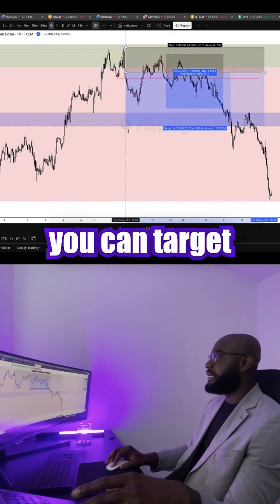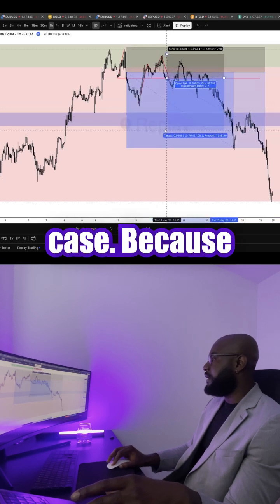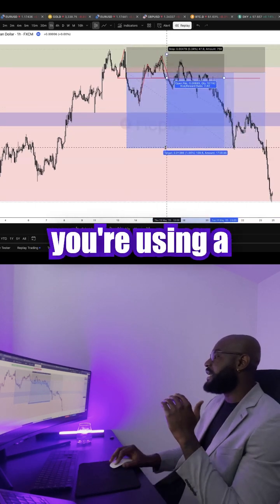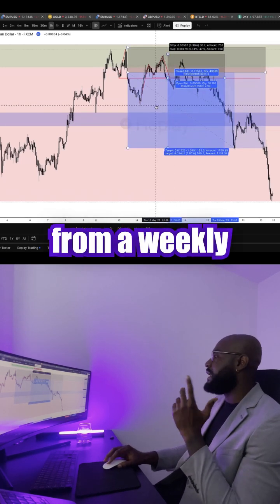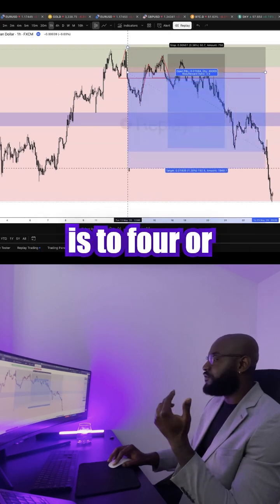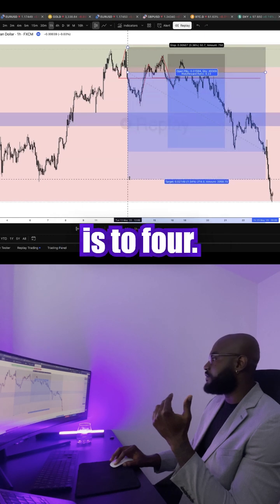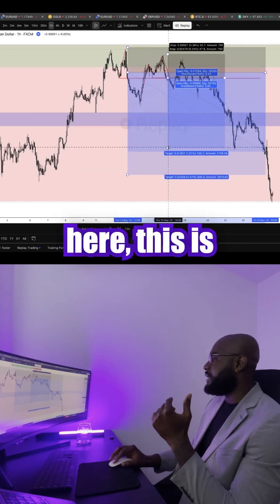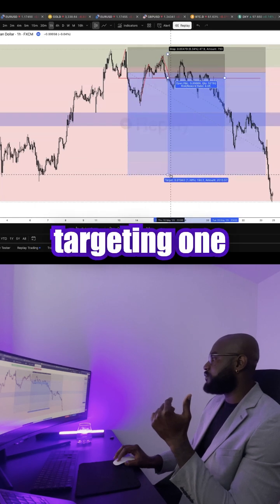And both trades, you can target a 1:2, or you can even target a 1:3 in this case, because remember, if you're using a higher time frame, you can have a higher target. Now, this is from a weekly fair value gap. So now we can even target a 1:4 or even a 1:5. But in this case, let's just target a 1:4. And right here, this is the first entry, targeting 1:4, second entry, targeting 1:4.